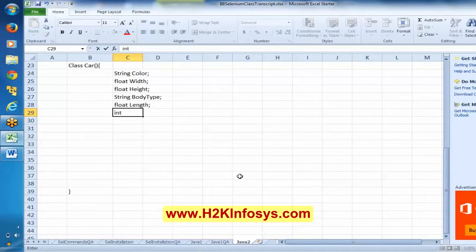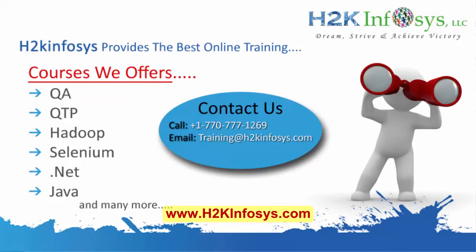It just contains a pure number. So I can say int number of doors. See here, I have represented whatever properties we had for an object here in the Java format.